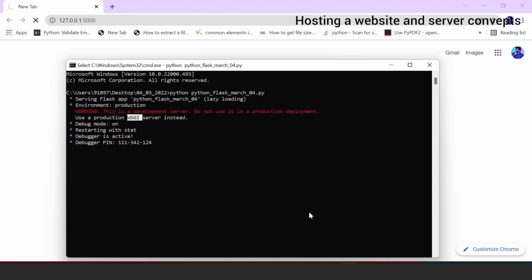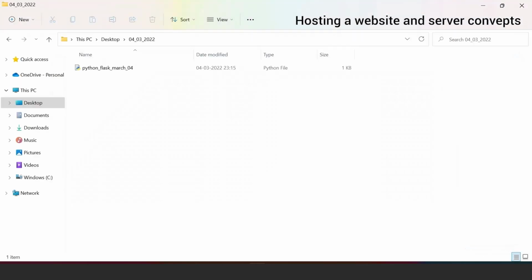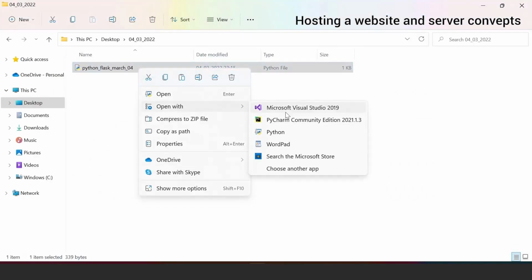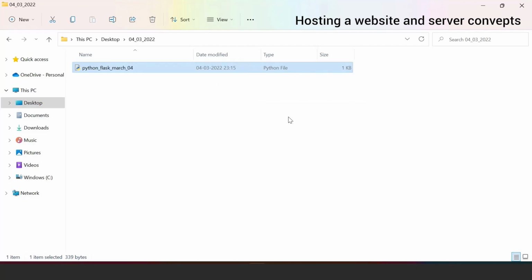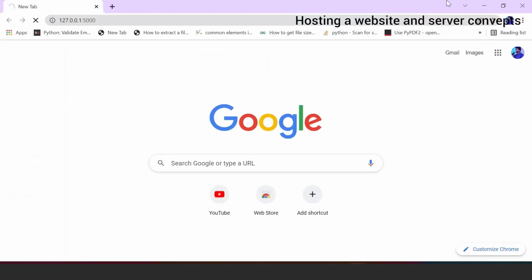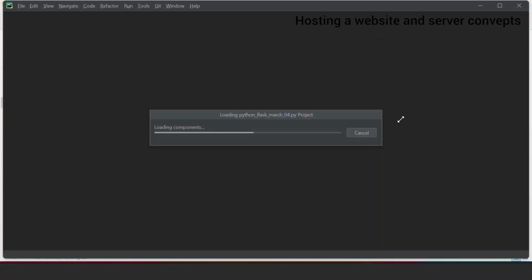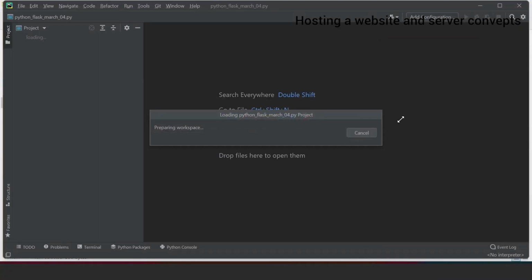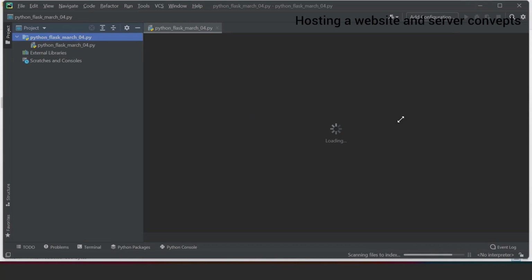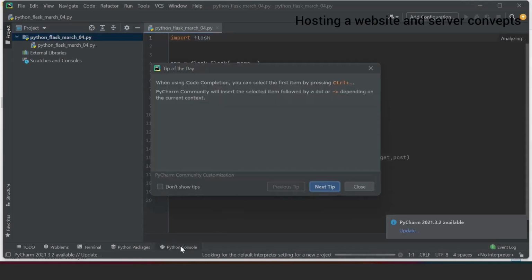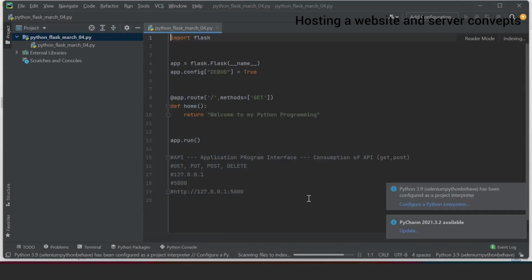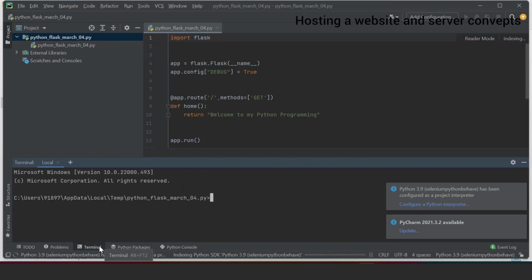You wait for some time. It should work. If not, instead of wasting time, let me open PyCharm in parallel. Network issue. Okay, so let me run in PyCharm in parallel so that you'll understand. Let me open this terminal.